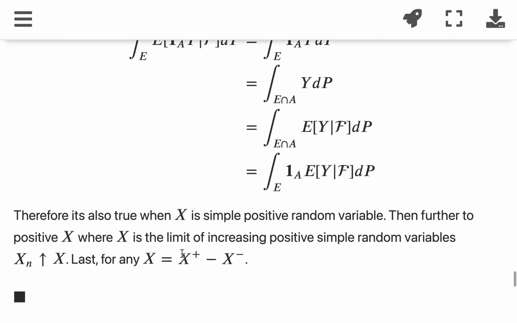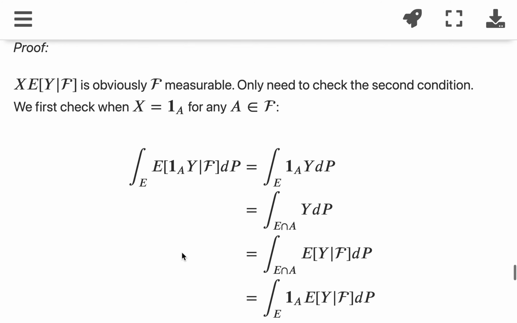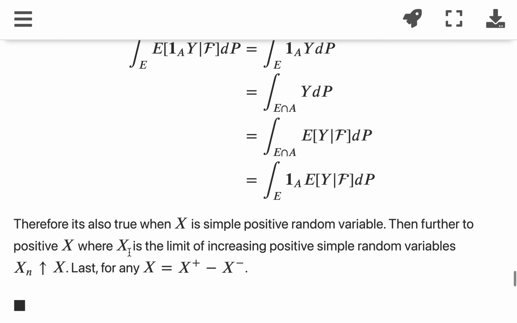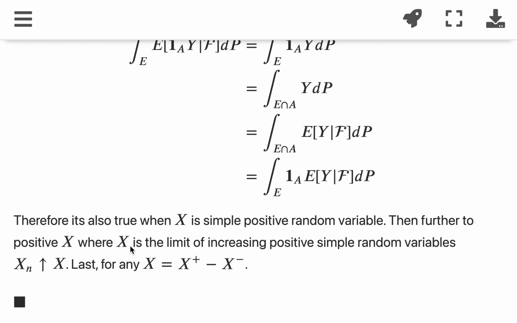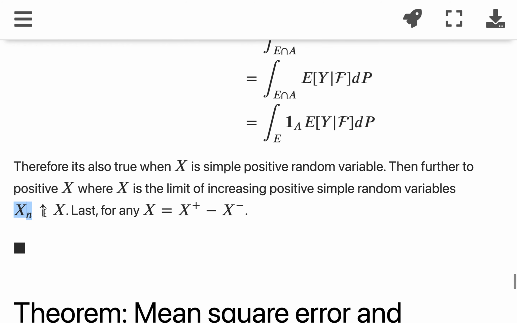Then we can further prove it for any function X, by separating into two steps. First, we assume that X is positive, and then we can use the monotone convergence theorem by approaching X with an increasing positive simple function Xn, where Xn converges up to X.